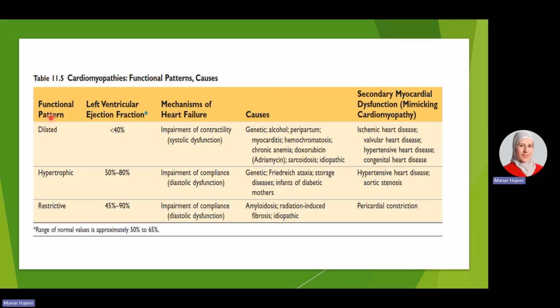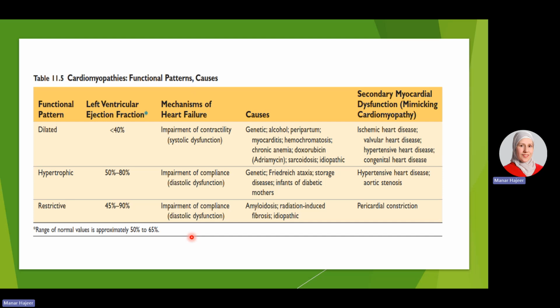So in these three subtypes, the ejection fraction or the cardiac output during each contraction will differ according to the type of cardiomyopathy. In the dilated cardiomyopathy, the ejection fraction is so much reduced because we said it's a systolic dysfunction, while in the hypertrophic and restrictive cardiomyopathy, there is no problem in the contraction.